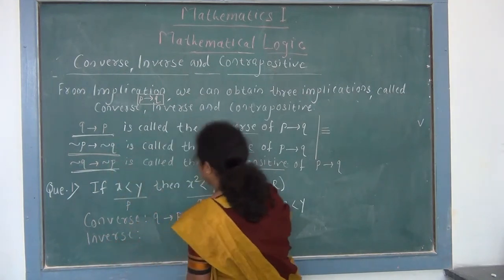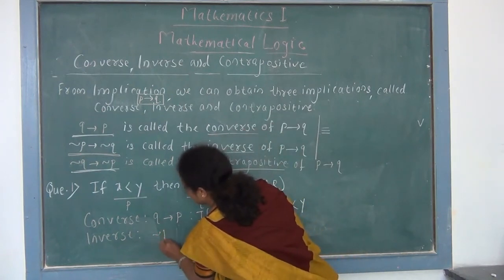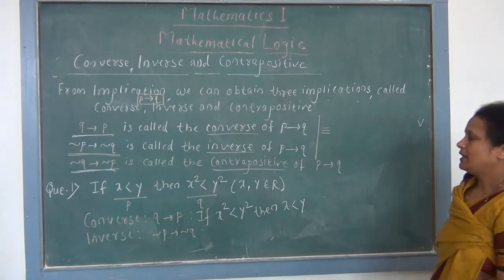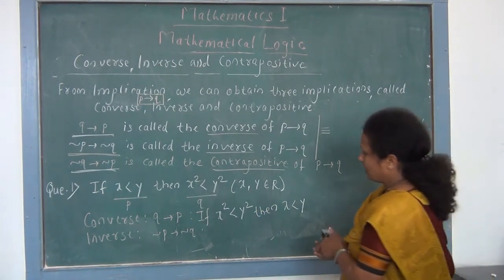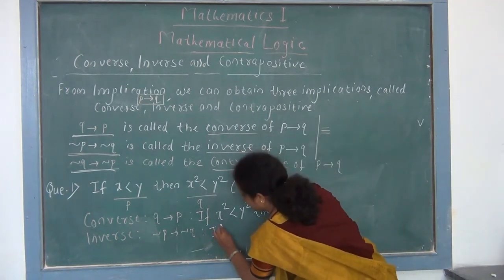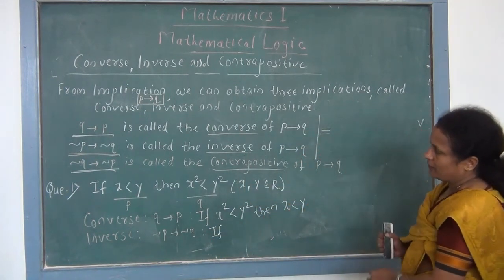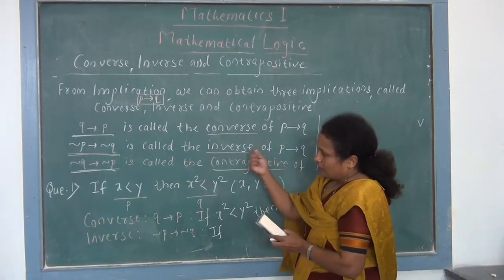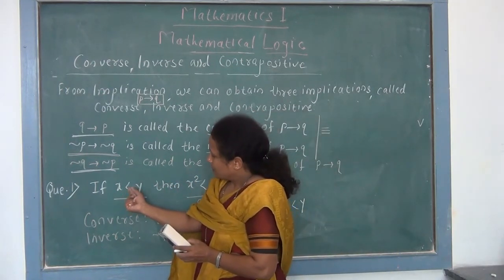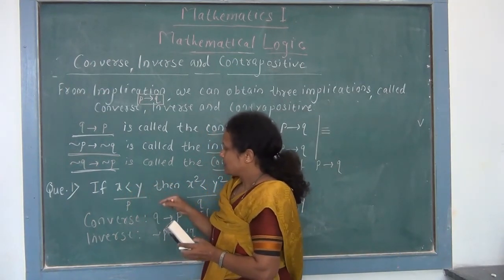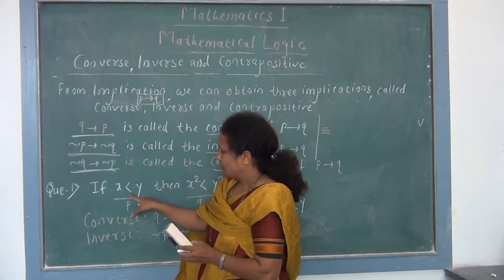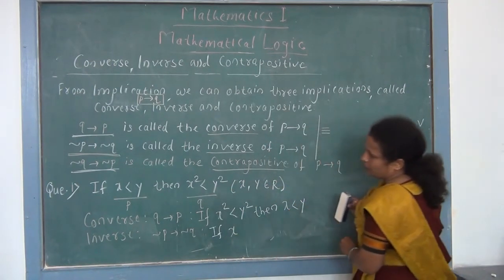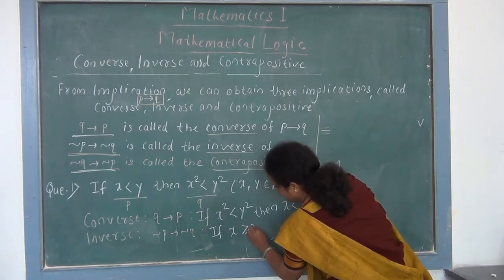First we write symbolically, this inverse is negation P implies negation Q. That is, we have to take negation of P and negation of Q. So we start with the conditional statement, that is we start with if, and now we have to take negation of this P. P statement is x is less than y, so its negation is, we take by using not less than sign, or you can use instead of not less than the remaining 2 signs, that is greater than or equal to. You can choose any one of the methods. So we write here if negation of P as x is greater than or equal to y.